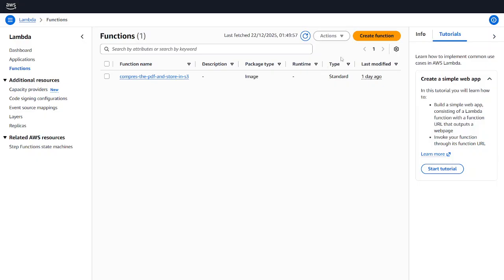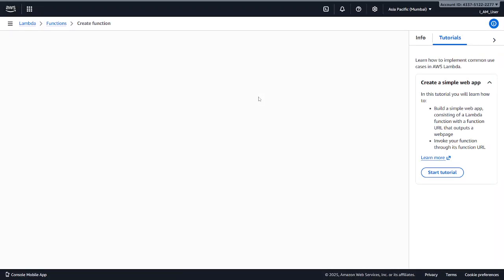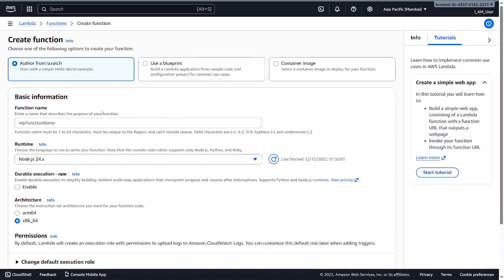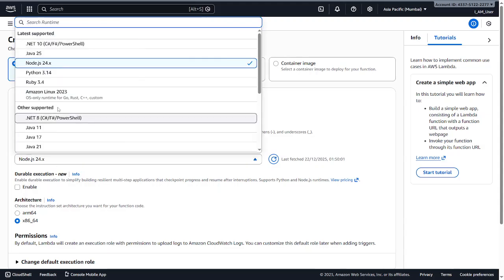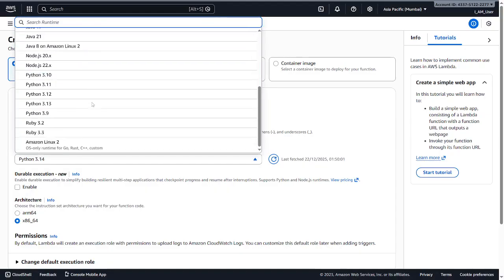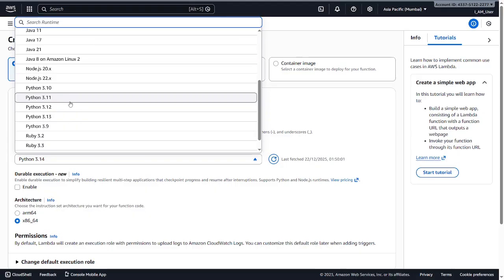So here, create a basic Lambda function. To create a basic Lambda function, like from scratch, we are going to choose the Python thing or the Node.js thing and all those things. We are going to choose from here. But that is not going to have our Ghostscript, the Ghostscript basic CLI, which is a CLI tool to compress our PDF, which is not going to be in this thing.